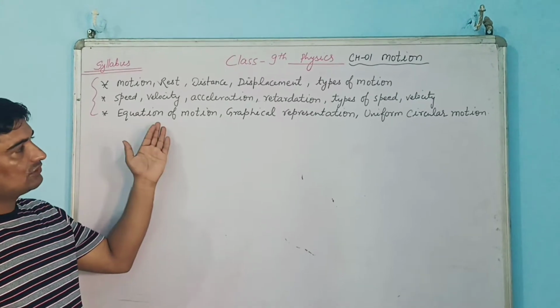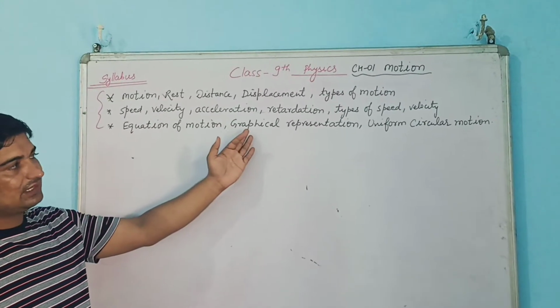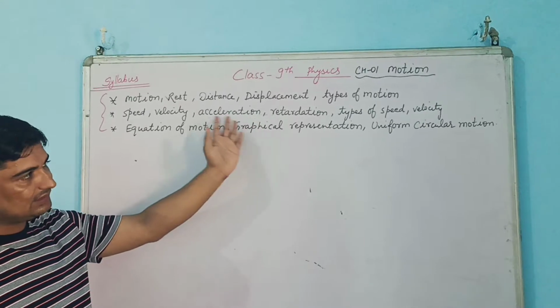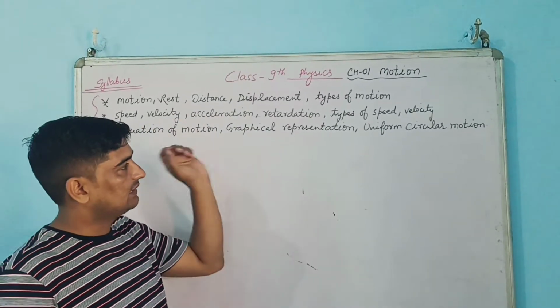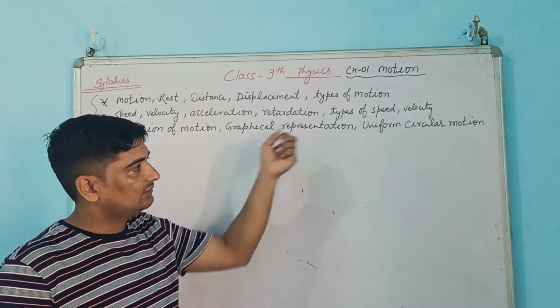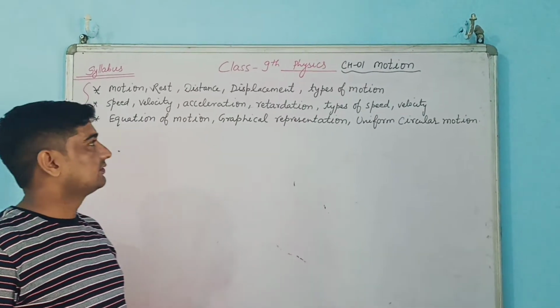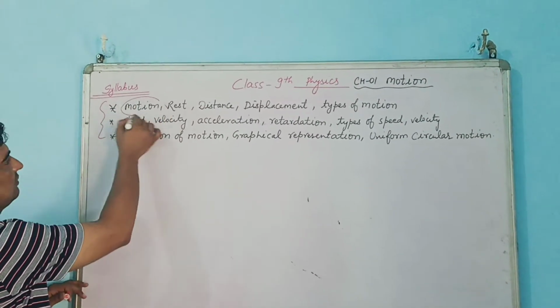Then equation of motion, very important. Then graphical representation of all these equations and these graphs related to the concepts speed, velocity and types of acceleration, etc. Then uniform circular motion at the last. So first we will be taking motion. So what is motion?